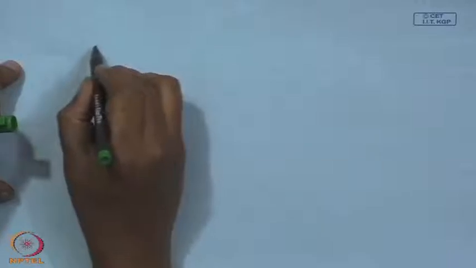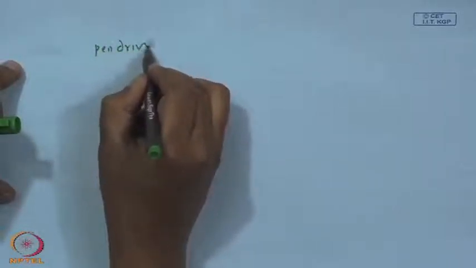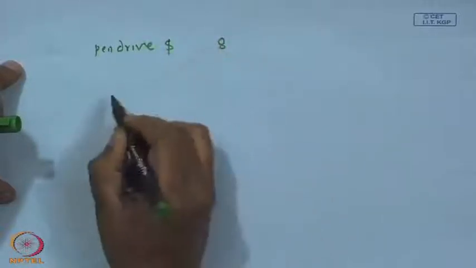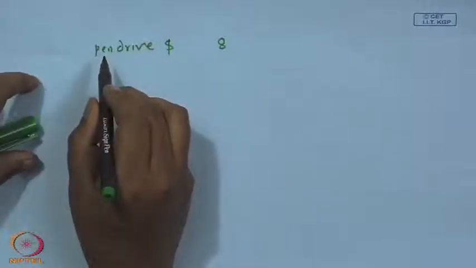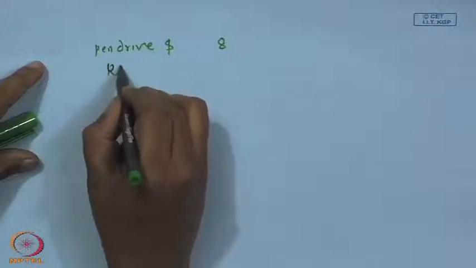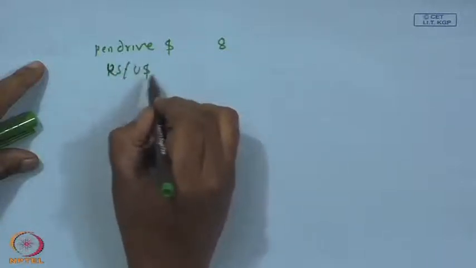Now, initial calculation was, when we calculate initially our pen drive cost in US dollar is 8, then we have Indian rupee and USD.